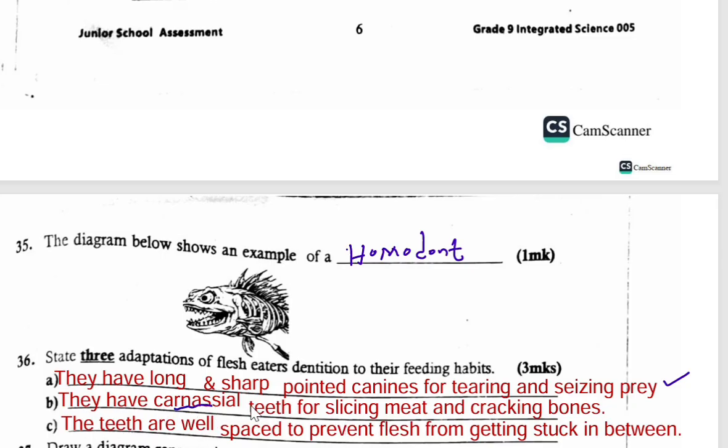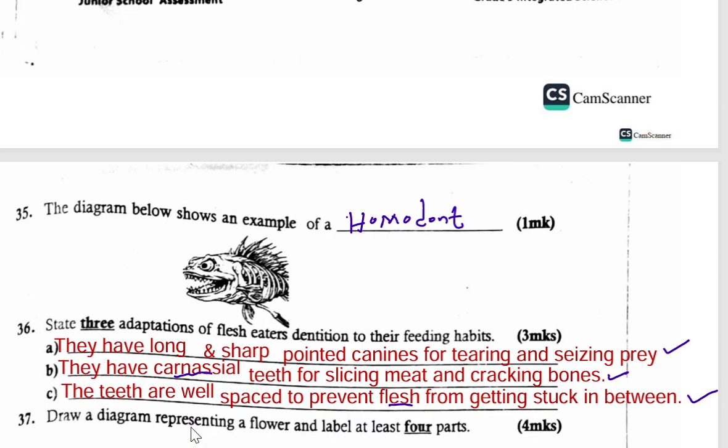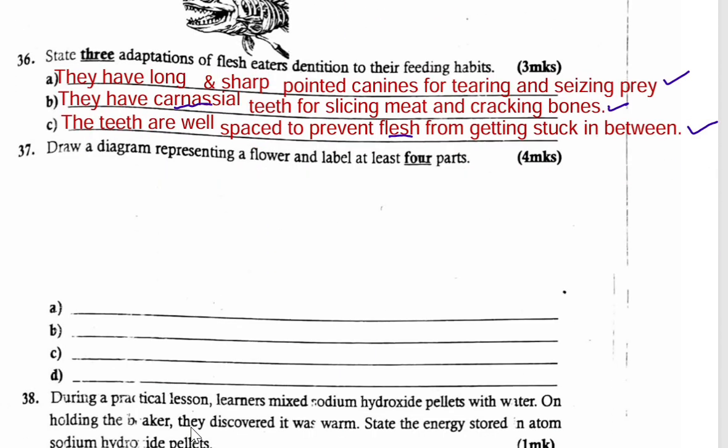Part B, they have what we call carnassial teeth. This is a special type of teeth which is used for slicing meat and cracking bones. And then finally, the teeth are well spaced to prevent flesh from getting stuck in between. And therefore, those are the adaptations of flesh eaters' dentition to their feeding habits. We have so many, but I've given those 3 points. Continue to question number 37.